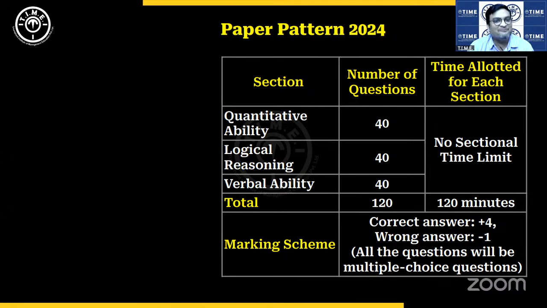But the entire game plan changed. I would call it a pleasant surprise, not a shock. It was a pleasant surprise that there was no time limit and the students had the flexibility to shift from one section to the other at their will. The marking scheme, just like past years, was: correct, you get +4; wrong, you get -1. All the questions were MCQ type. Next slide, please.